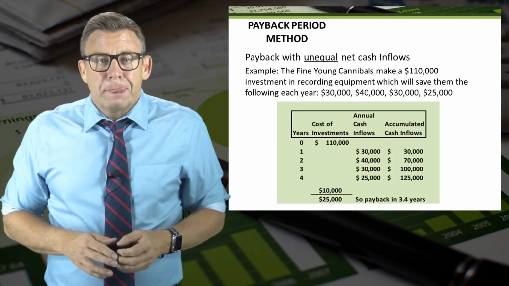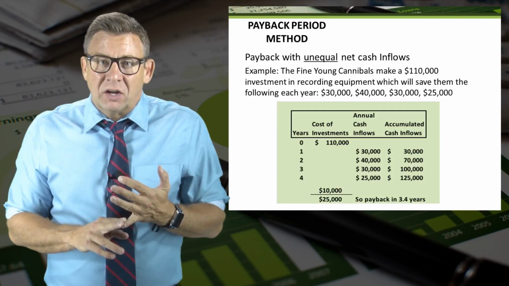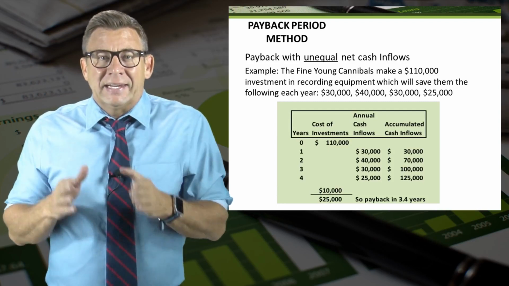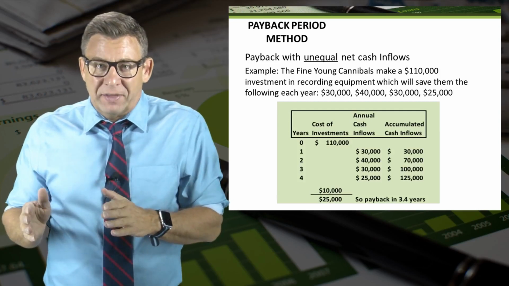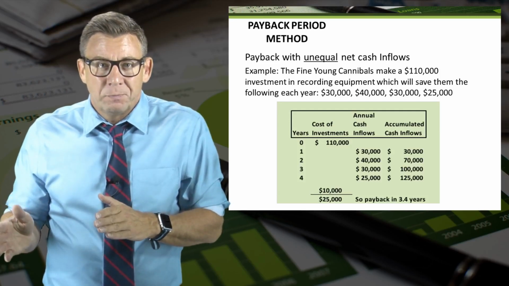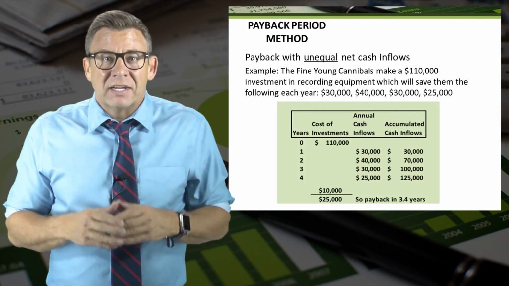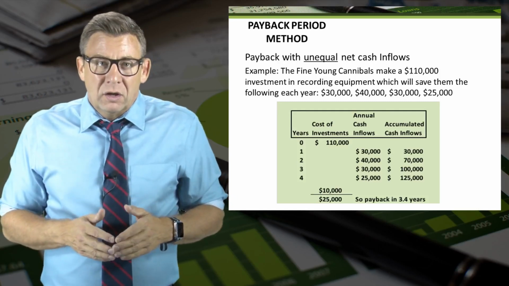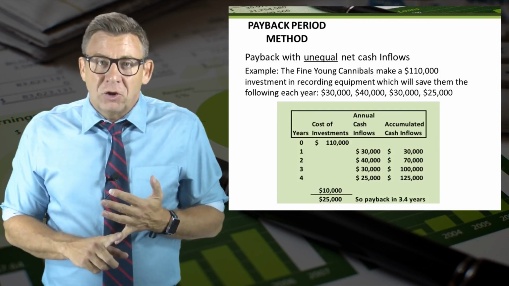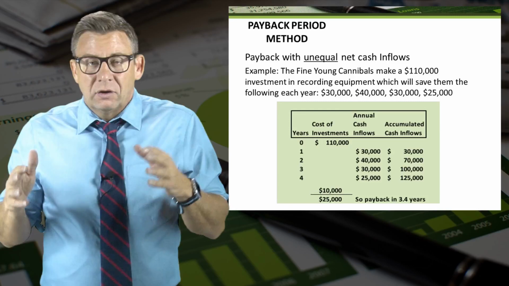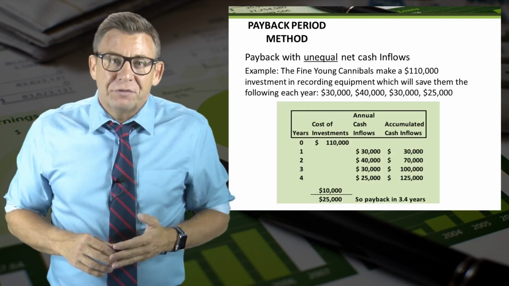Using the formula, I have $10,000 still unrecovered after year 3 and expect to recover $25,000 in year 4. So $10,000 divided by $25,000 is 0.4. Payback is 3 full years plus 0.4 of the next year, or in other words, 3.4 years.